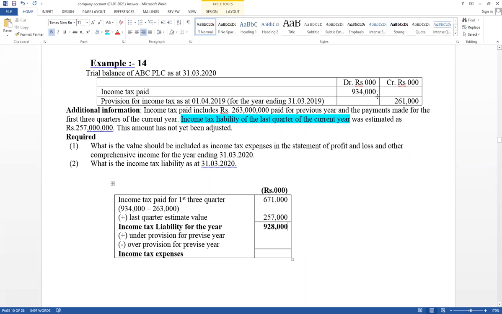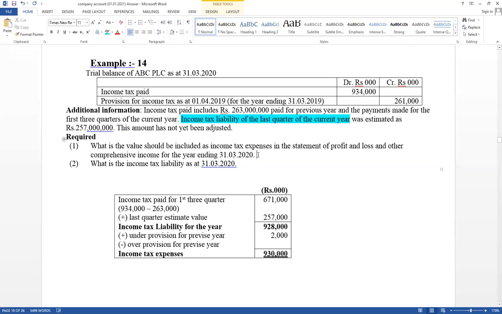Therefore, that value should be considered this financial year. Under provision equal here difference 2,000. If it is under provision, should be added here. Therefore, under provision equal 2,000. 930,000. That is a value should be included income statement as an income tax expense.